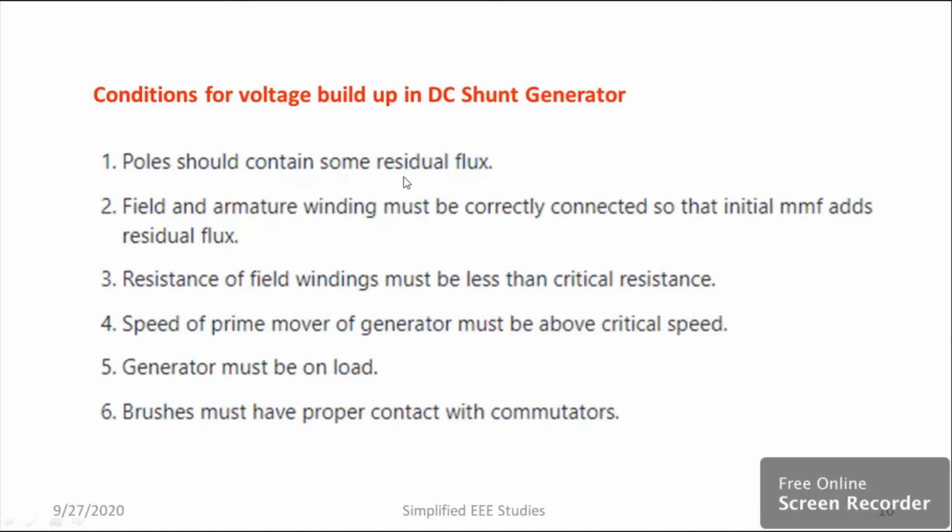Poles should contain some residual flux. Then field and armature winding must be correctly connected so that the initial MMF adds to the residual flux. Then resistance of the field winding must be less than critical resistance. Speed of prime mover of generator must be above the critical speed. Similarly, generator must be on load. Brushes must have proper contact with commutators. So these are the different conditions for voltage buildup of a DC shunt generator. This you have to keep in your mind. Similar kinds of questions can be asked in competitive examinations.